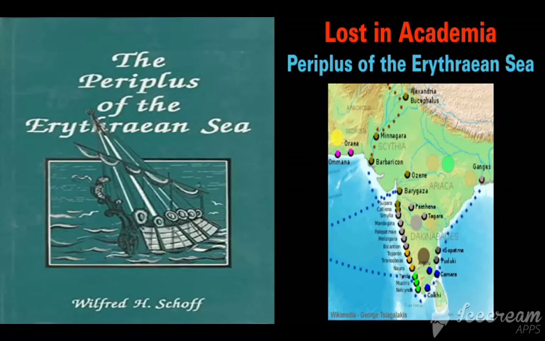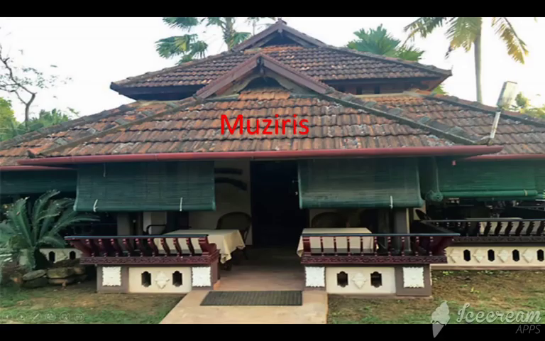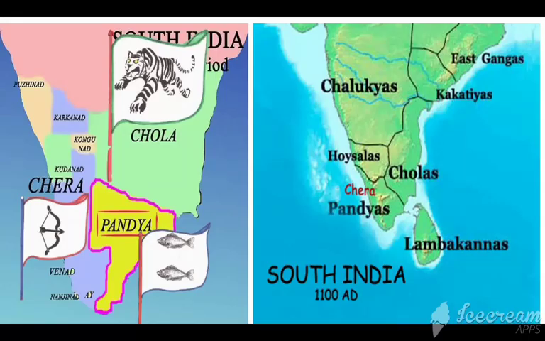In the Periplus of the Erythraean Sea, Muziris is mentioned as an important port on the coast of Kerala, and this port was in the Chera kingdom. Muziris was a major center of export of spices, pearls, precious stones, etc. to Rome in Italy and to other countries of the west.